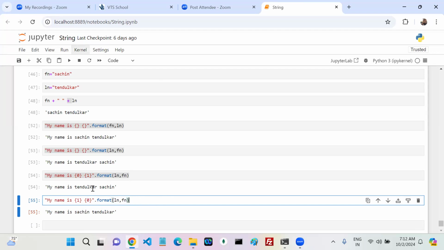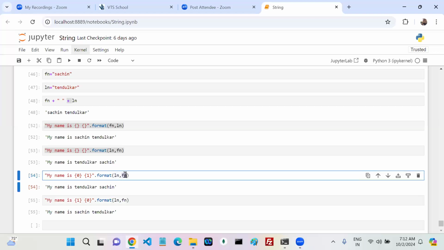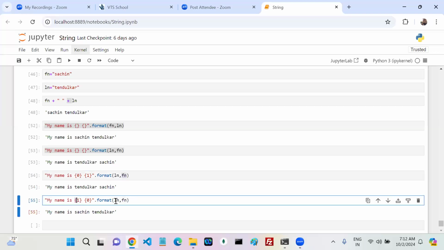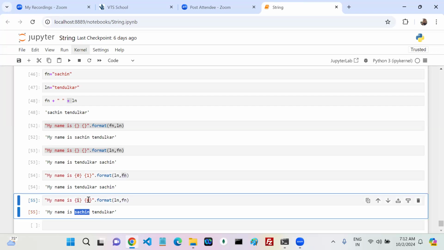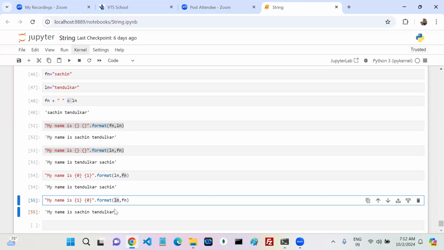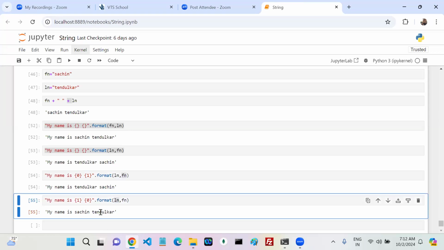Agreed or not? Okay, this is the 0th index, and this is the first one. Here, the first one I used, which one? Fn. So that fn is Sachin. The 0th is ln, so that ln I used. Agreed?